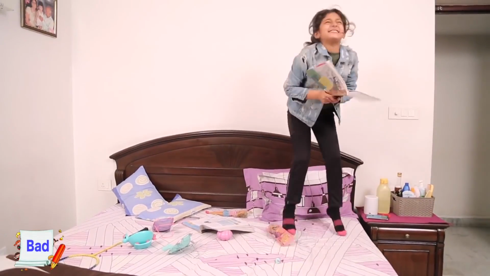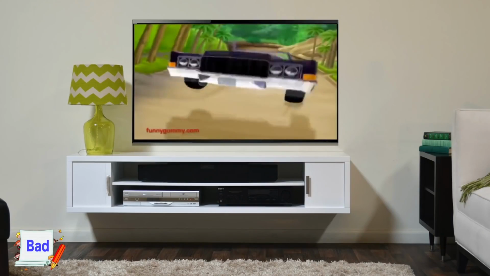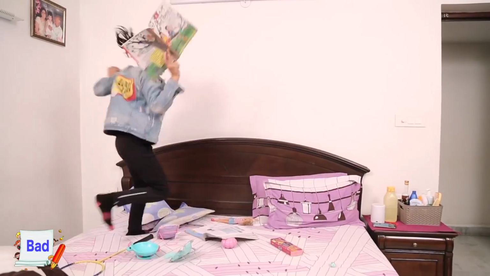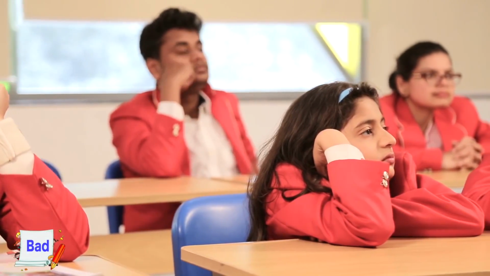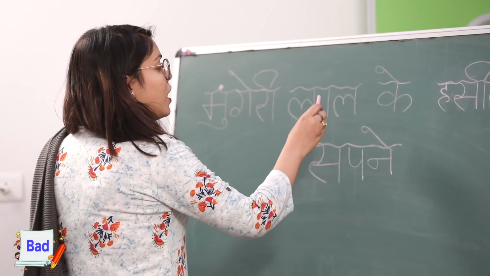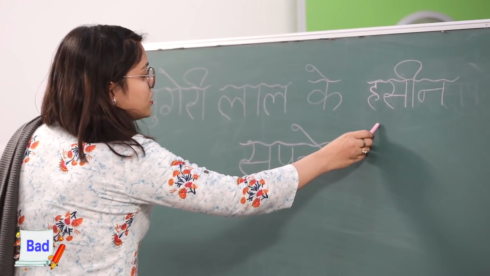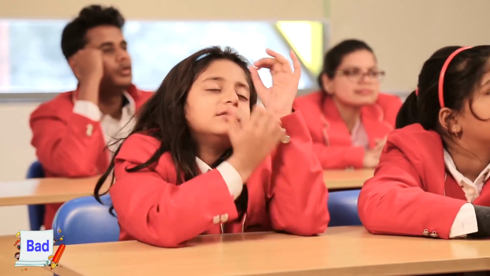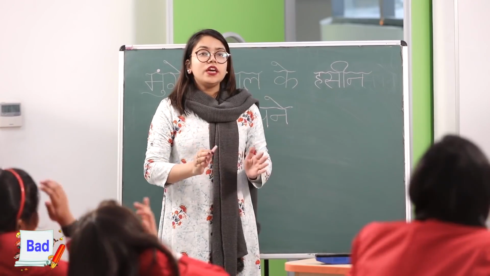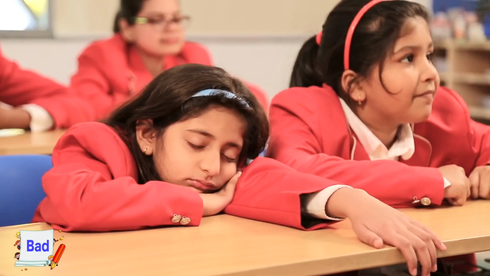Whereas the energy of the people sitting in the last bench is very high. They're screaming when the teacher is teaching some lesson. So in this scenario, when the teacher turns back to catch hold of the person who is making the noise, the people who are sitting in the last bench will be thrown out of the class first, because they are the ones who have high energy, they're the ones who are making a lot of noise. They will be sent out of the class as a punishment.